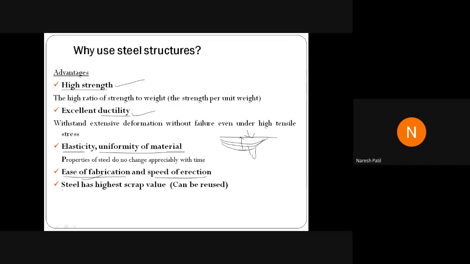Next, steel has the highest scrap value. Okay, it can be reused. I told you, if you compare RCC and steel structure, you can compare the advantages and disadvantages. If you use RCC structure, there is no scrap value. But if you use steel structure, you can dismantle it: nut bolt है, open करो, welding है, cut करो, everything. You can dismantle that and shift to another structure also.